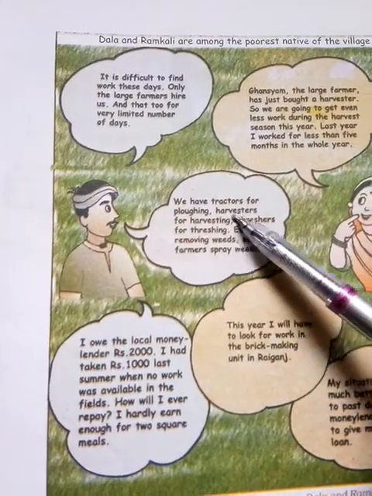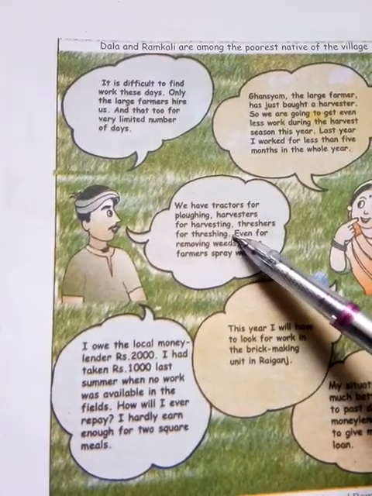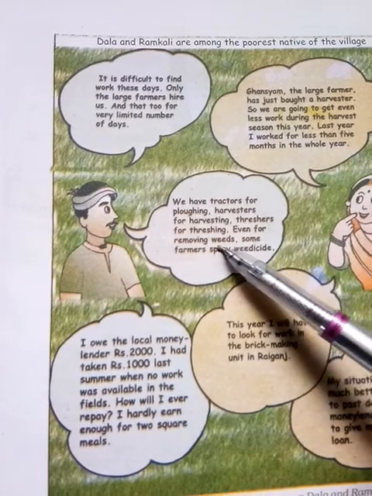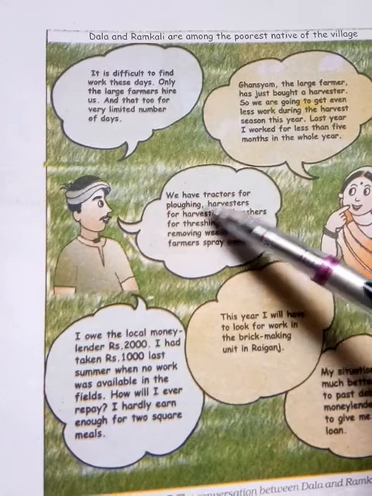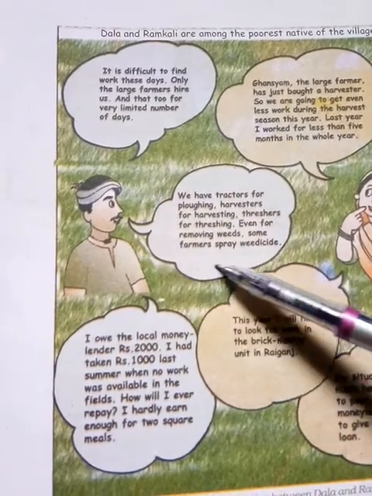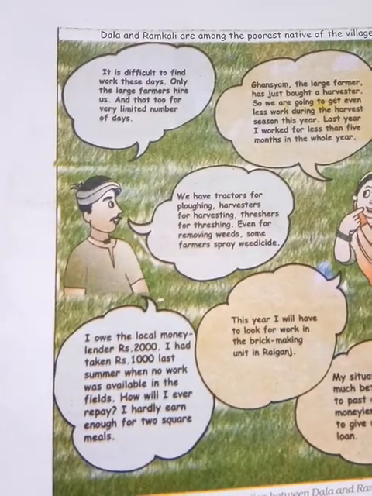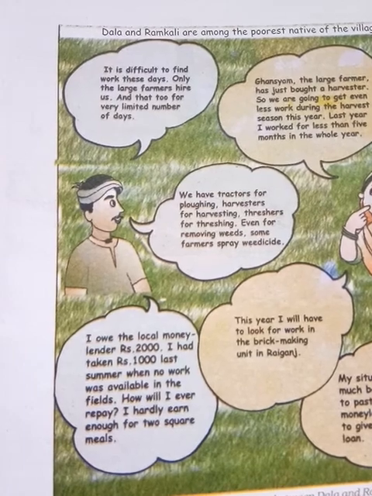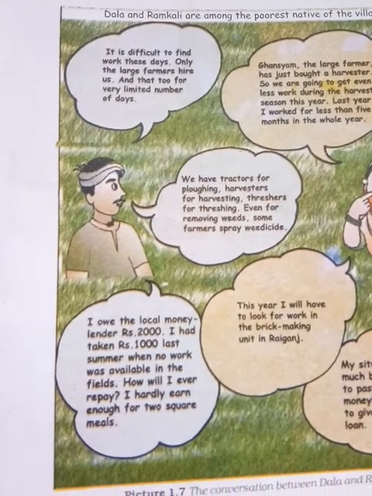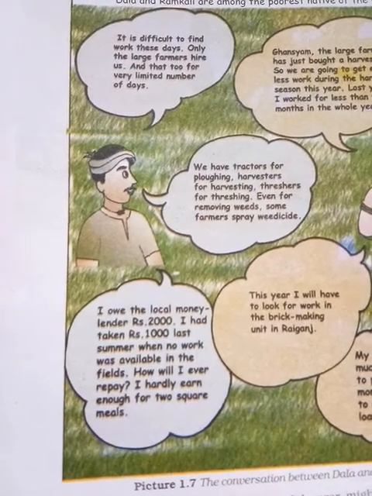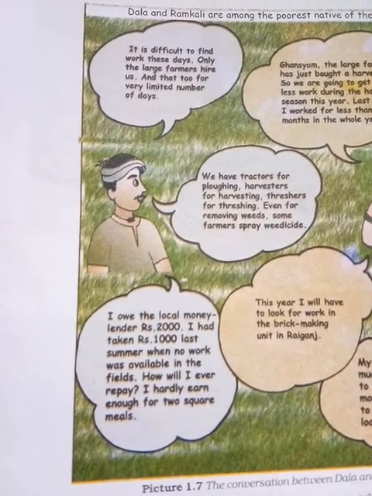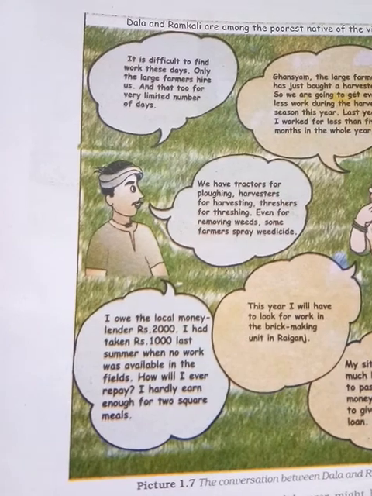So we have a tractor for plowing and harvesting machines, and even for removing weeds. In ancient times, all of this was done only by human laborers, but with the modern method of farming, they are replaced by machines. So that is the problem. Every work done by the laborers is going to be replaced by the machine. That's why they are having problems.